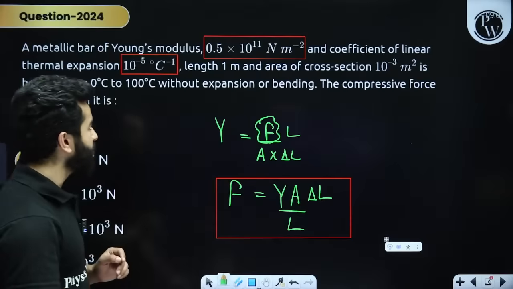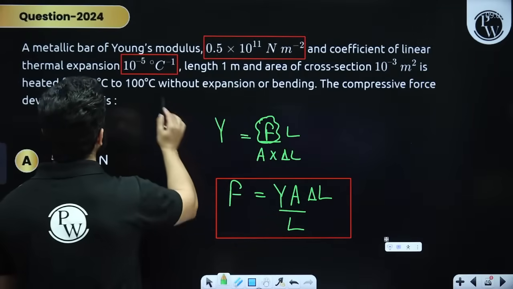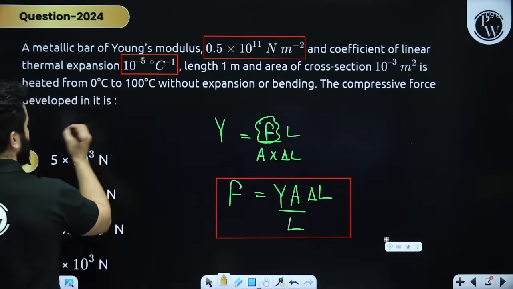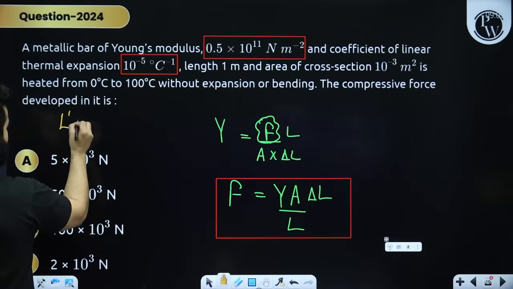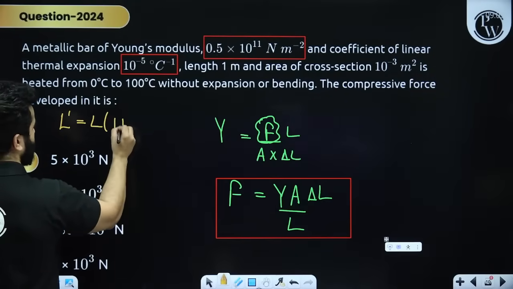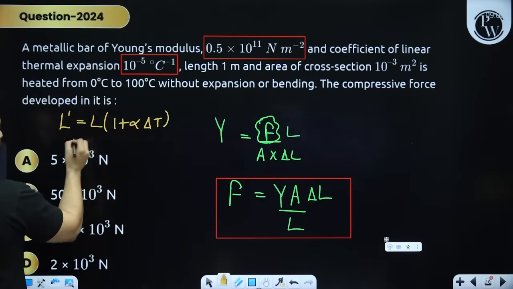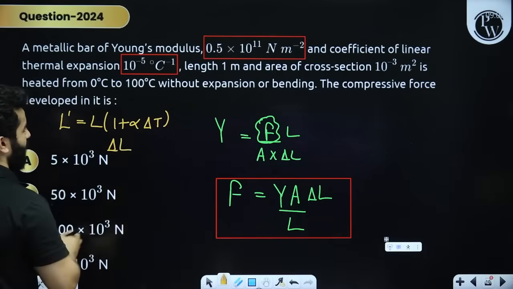See, they have given each and everything. They have said that first of all Young's modulus is 0.5. They are writing thermal coefficient. Why they are talking about thermal coefficient? For a simple reason, because L dash will be written as L times of 1 plus alpha delta T. Now my dear friends, if I am going to find out delta L, I can write down delta L will be